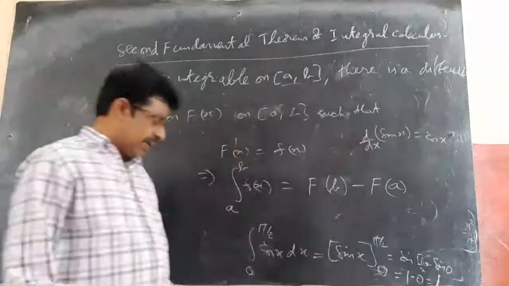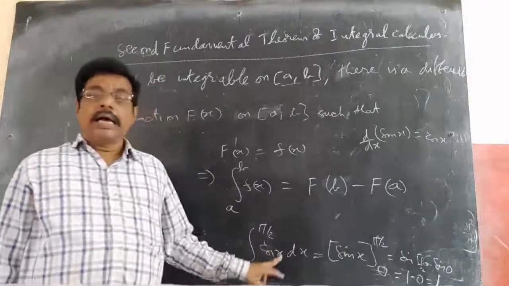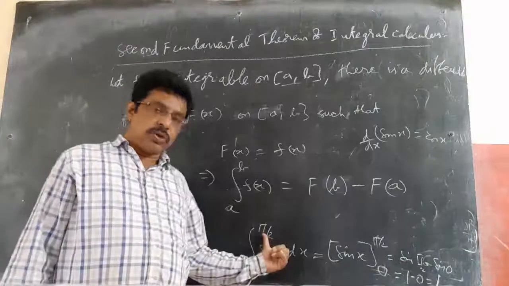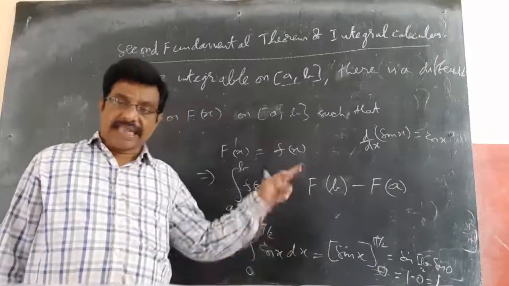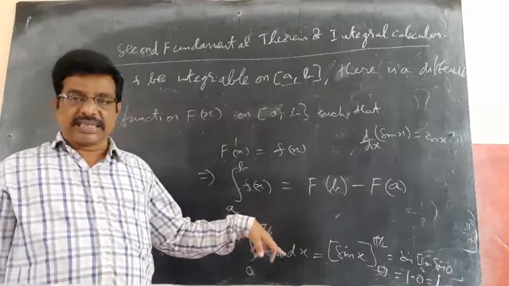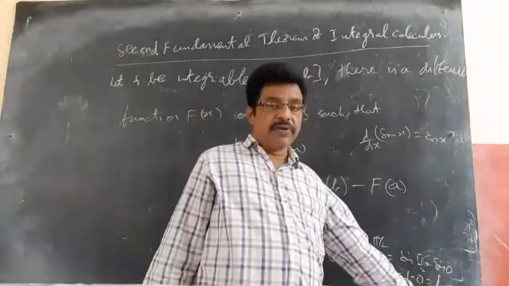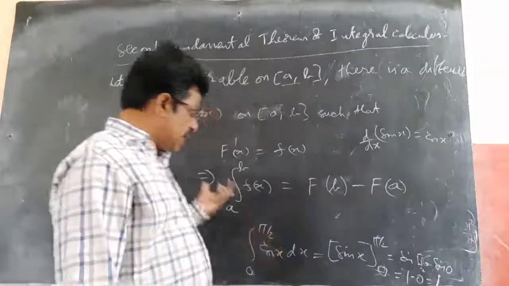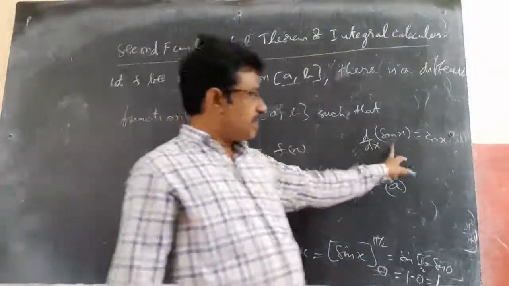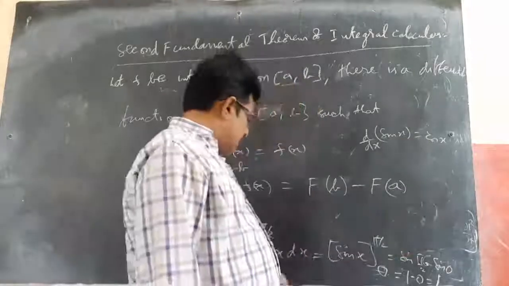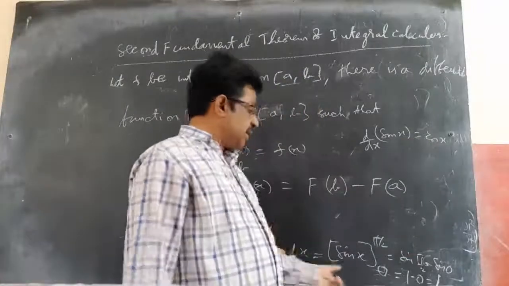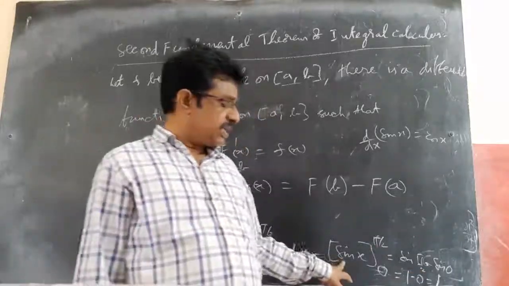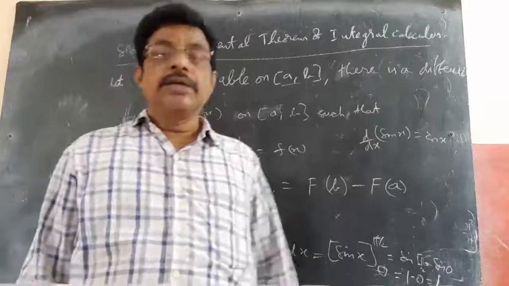So the area covered by cos x, according to the first fundamental theorem, between 0 and pi by 2 with the positive direction of the x-axis, gives you 1 square unit. According to the second fundamental theorem, the derivative of sin x is cos x. So integrating cos x between the limits gives you sin x between the limits 0 to pi by 2. Like this you can do.